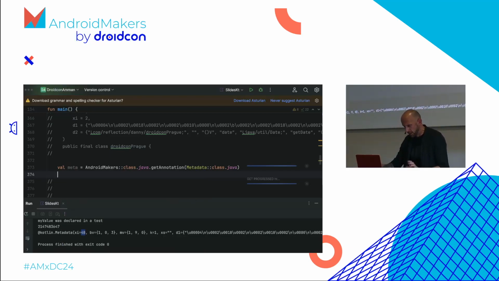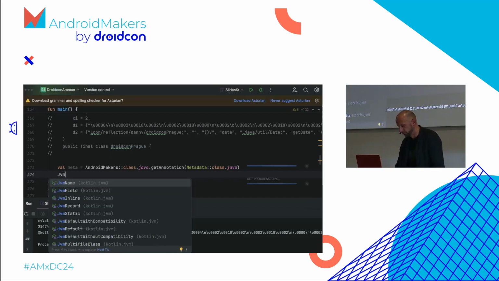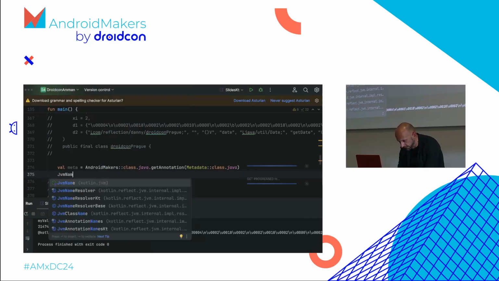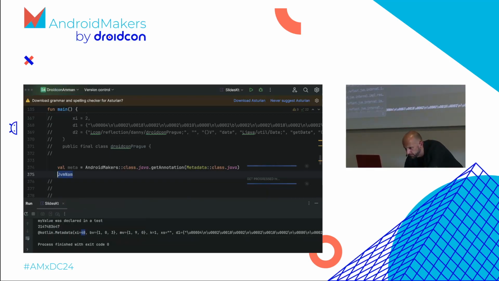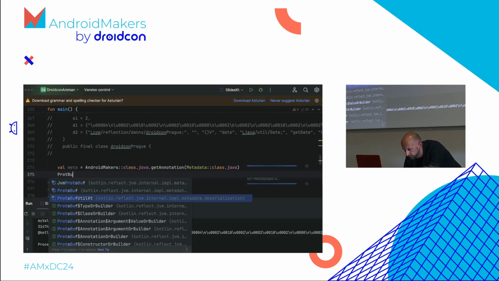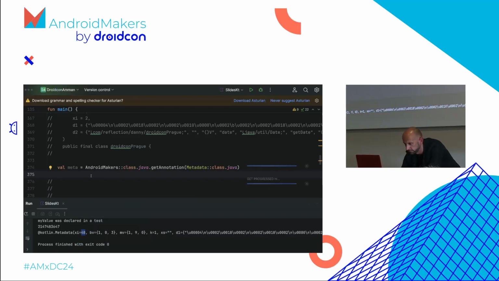I'll show you later where I found something in the reflection tool. You can all use it. It's called JVM name resolver. No, wait, JVM... Give me a second, this one I need to cheat. But I have a second computer, so I can cheat without you seeing the solution, because I definitely forgot the name of the method I want to call here. Oh no, it was actually correct.